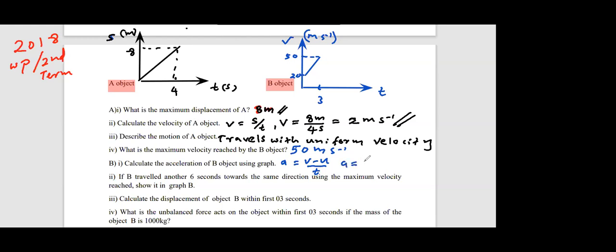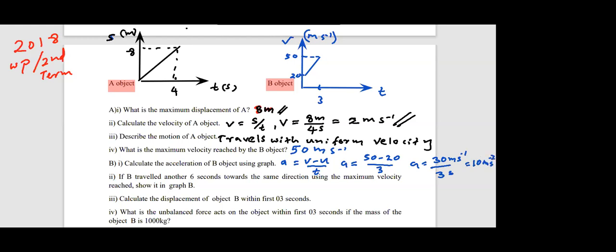So acceleration equals 50 minus 20 divided by the time taken, which is 3 seconds. Simplifying, you get 30 divided by 3. 30 is meters per second and time is seconds. Then you get the final answer, 10 ms minus 2. Right?